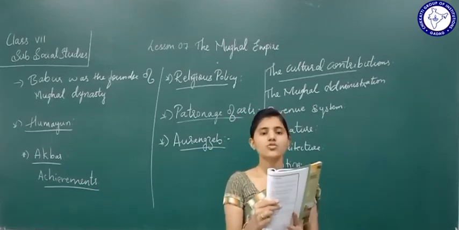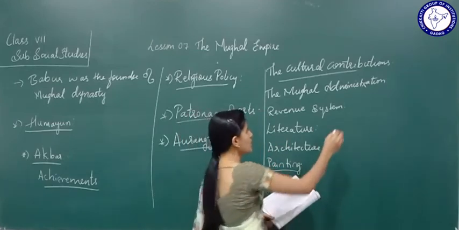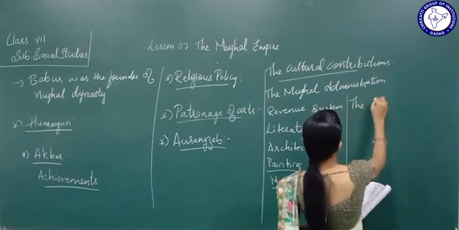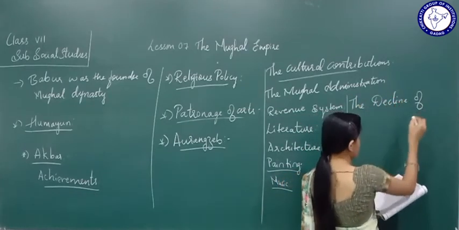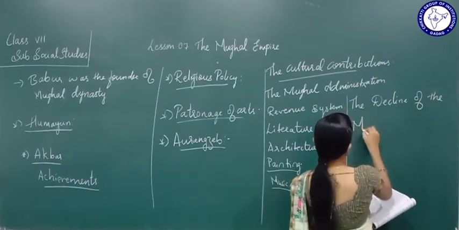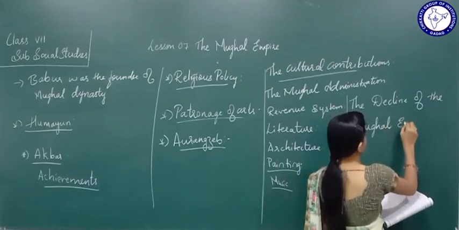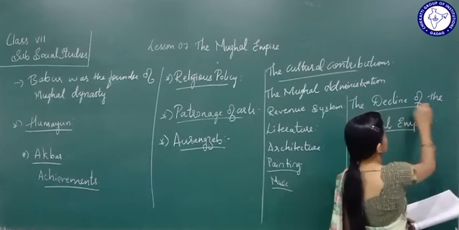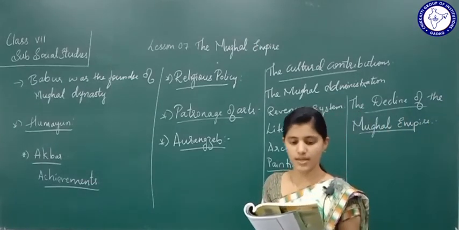Now let us know the reasons for the decline of the Mughal empire.